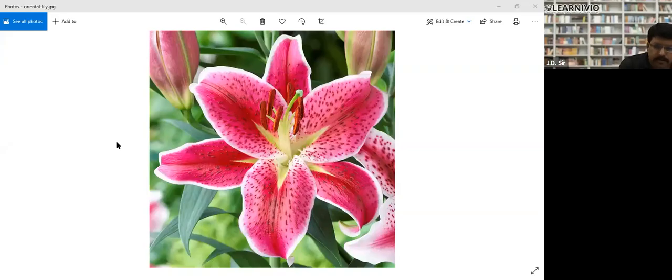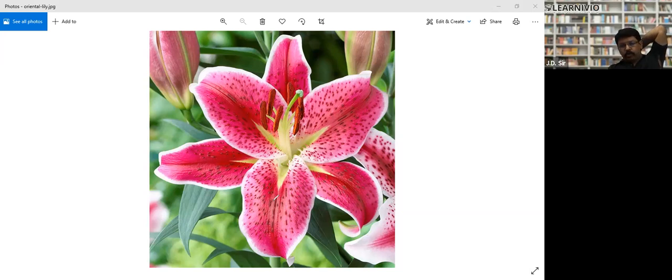This is actually the flower of lily, right? You will find there are six petals and sepals, 1, 2, 3, so first 3 and again 3.